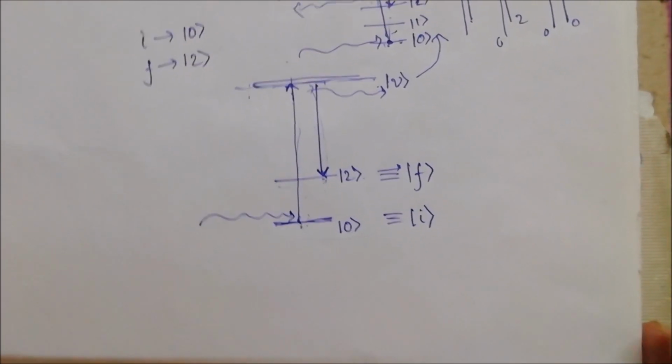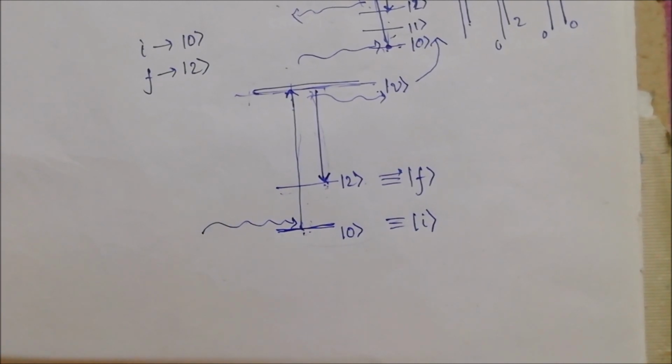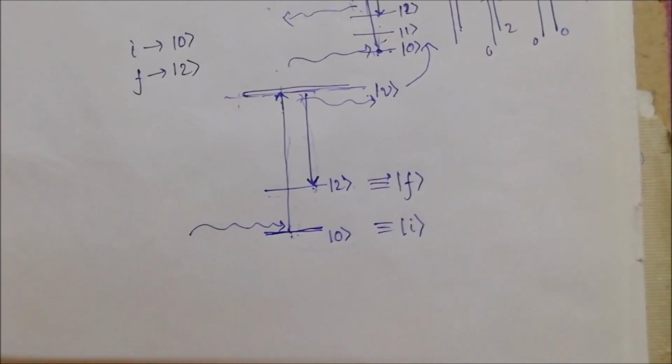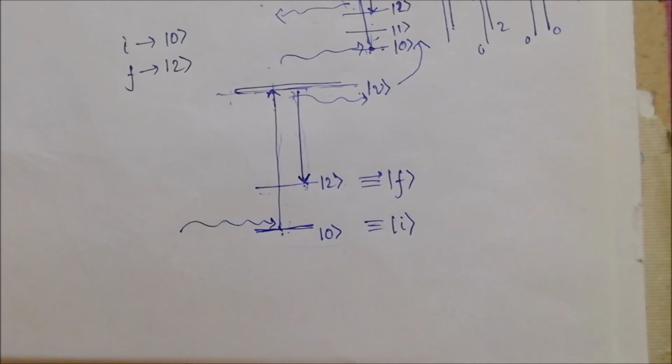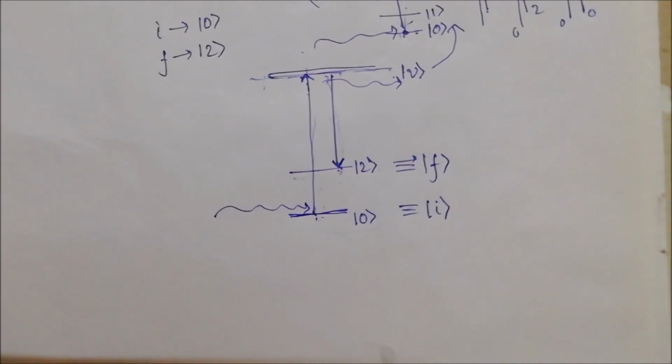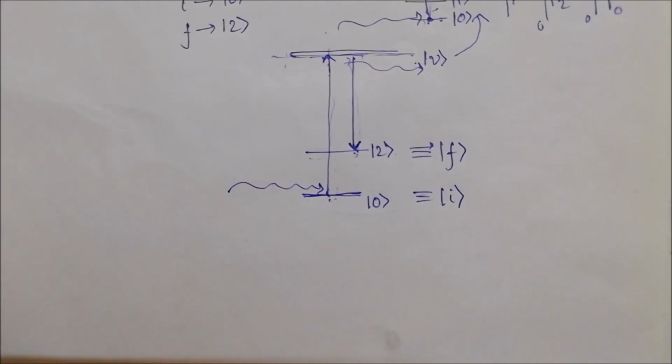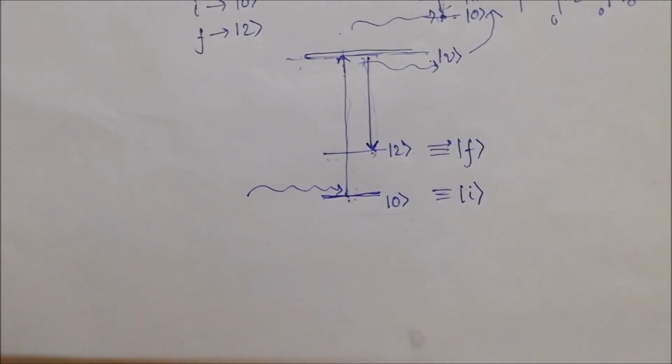Or you can also think of it like this: since it's a 2-photon process and each photon is a boson with an intrinsic spin value of 1, in a 2-photon process the net angular momentum change can only be the sum of the 2 momenta or the difference of the 2 momenta, that is 1 plus 1 equal to 2 or 1 minus 1 equal to 0. So you can just think of the selection rule like this. There's going to be a separate video on how the selection rules are sorted out, but this is just to give you a feel for what's going on.